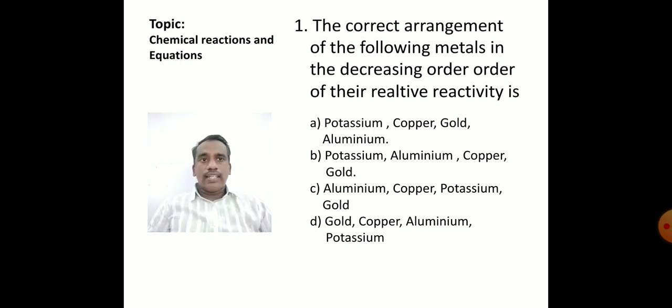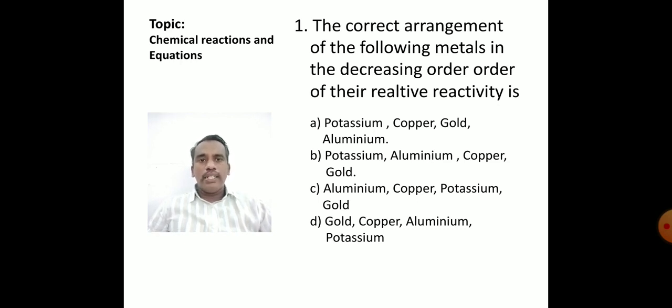The correct arrangement of the following metals in the decreasing order of their relative reactivity is. So some metals are given here and we need to identify which is the least reactive and the highly reactive among them. Before we go with the options, let us see a concept. How are the metals arranged in an order?